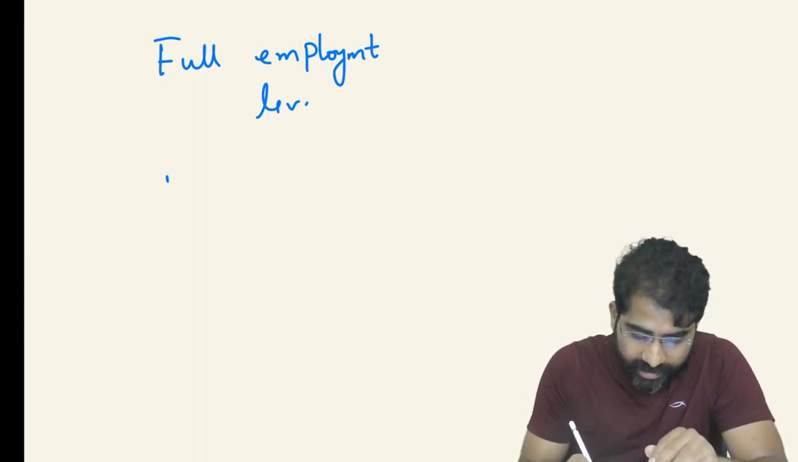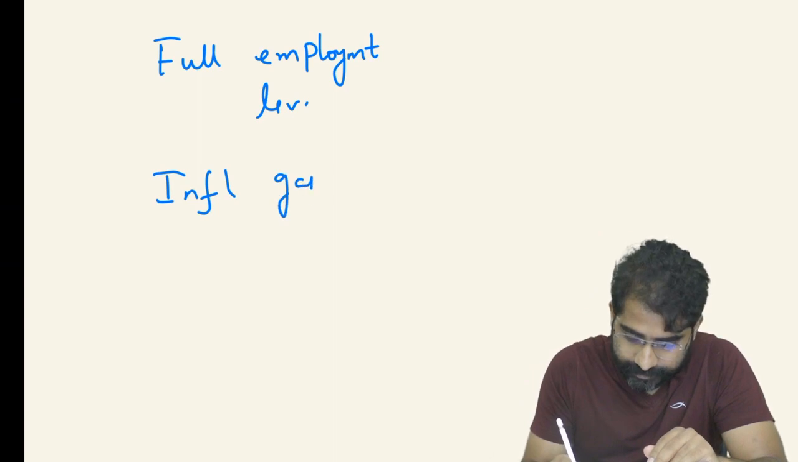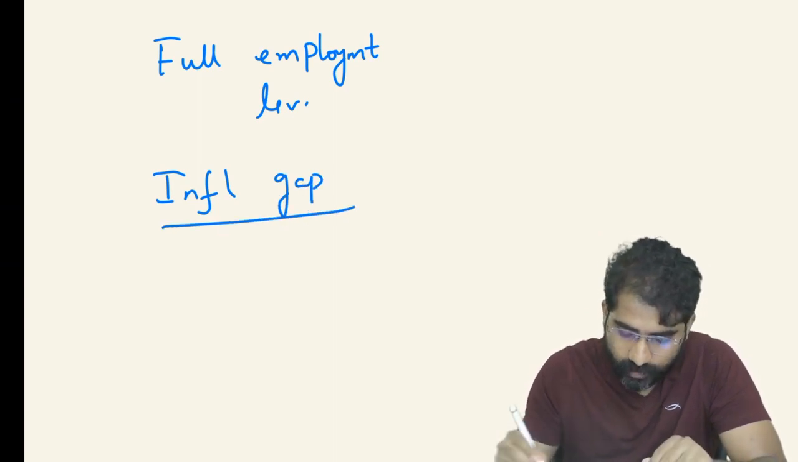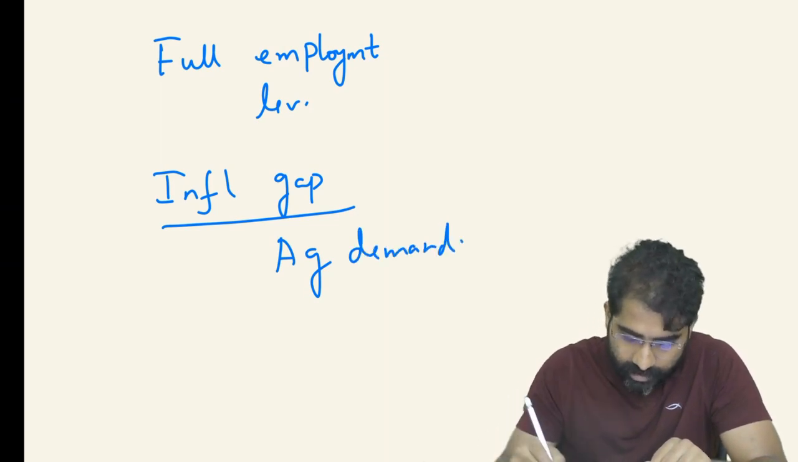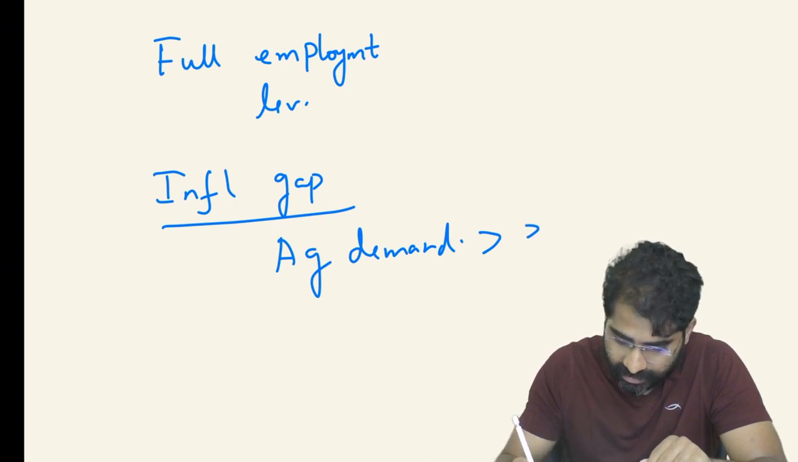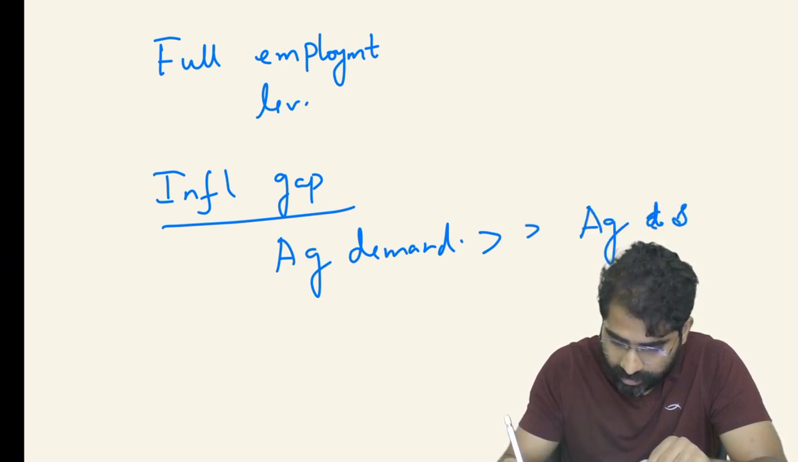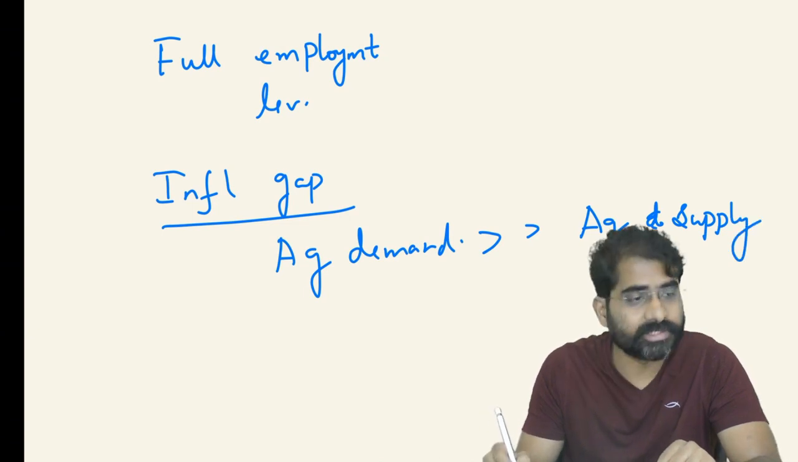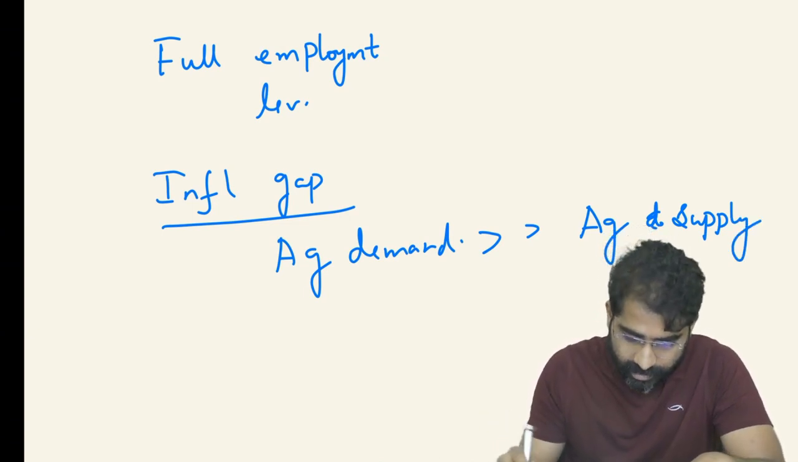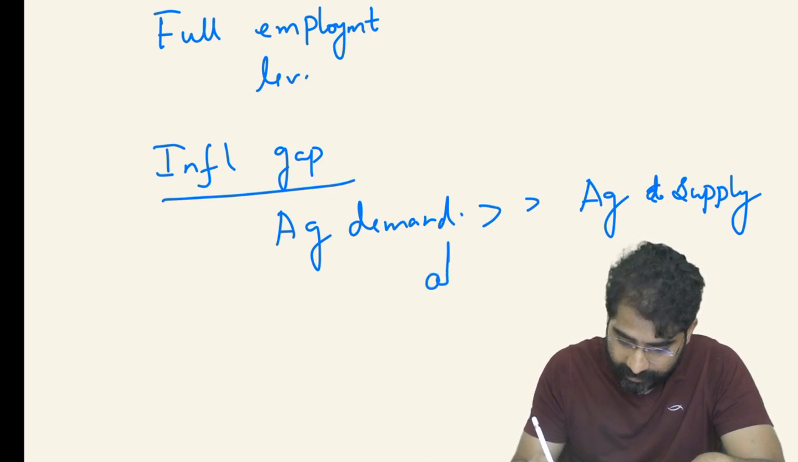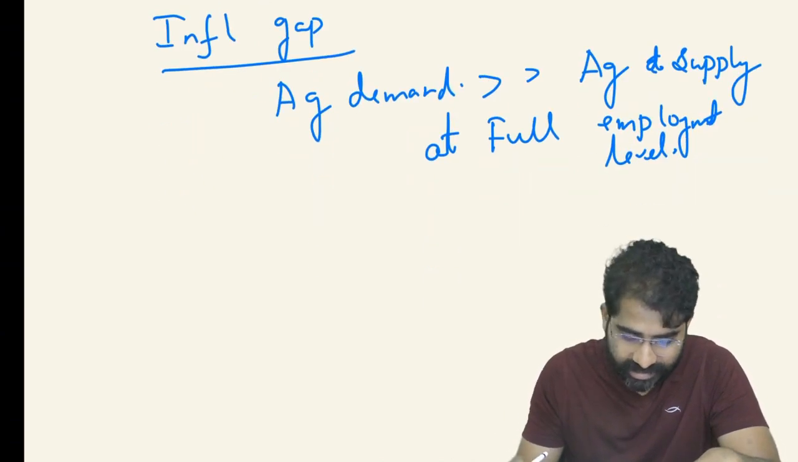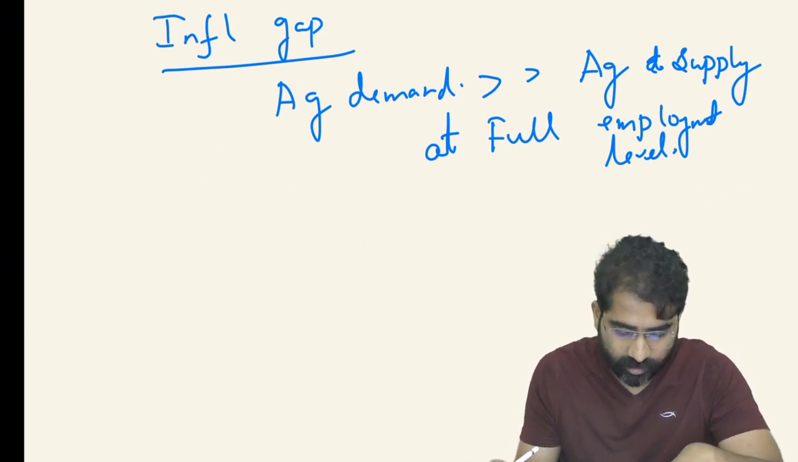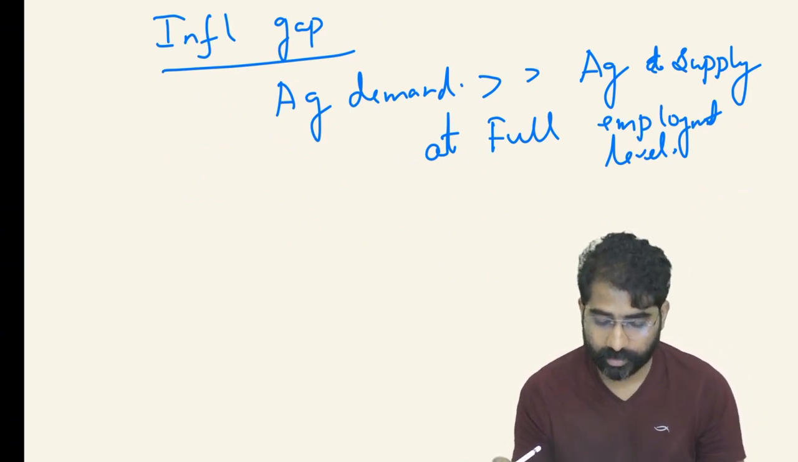And then next what you should understand is this inflationary gap. This is a situation which arises when the total aggregate demand in an economy exceeds the total aggregate supply at the full employment level. Aggregate demand is exceeding the aggregate supply at the full employment level. That is what you can call an inflationary gap.